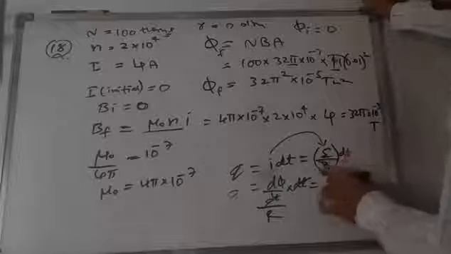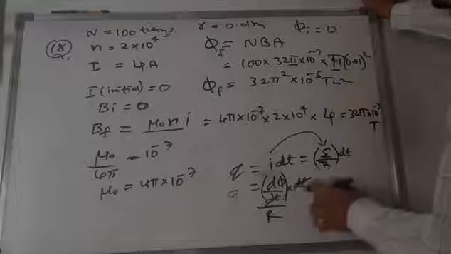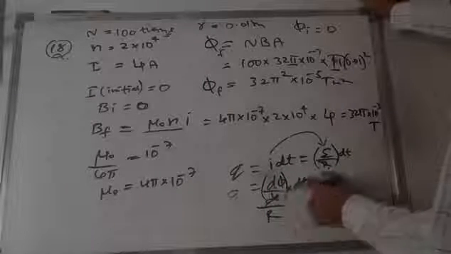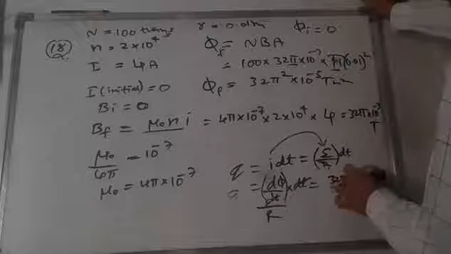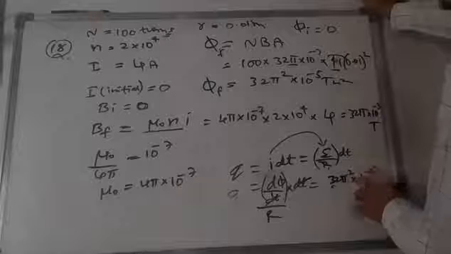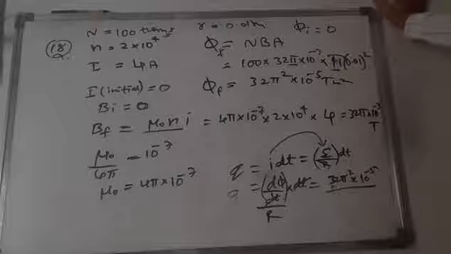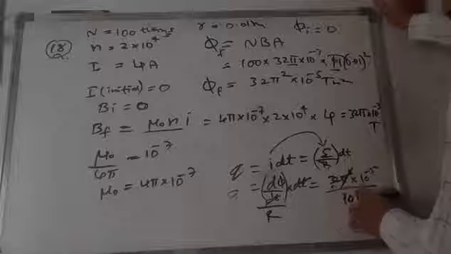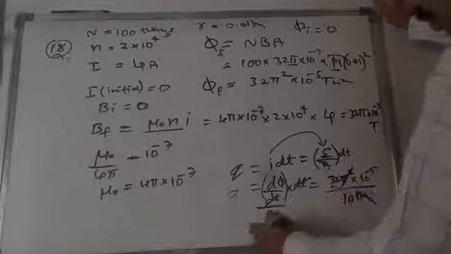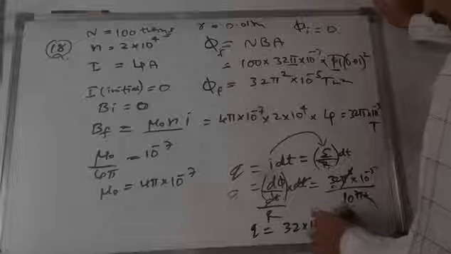dt, as E is equal to d phi by dt, but dt is there already, so dt cancels and you get d phi by R. That means 32 pi square into 10 to the power of minus 5 by R. R value is 10 pi square, given. Pi square cancels and you will get 3.2. Q is equal to 32 into 10 to the power of minus 6 coulombs.